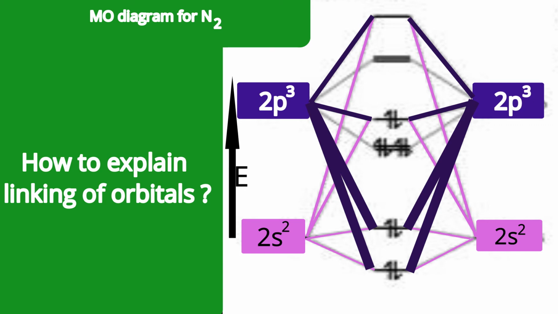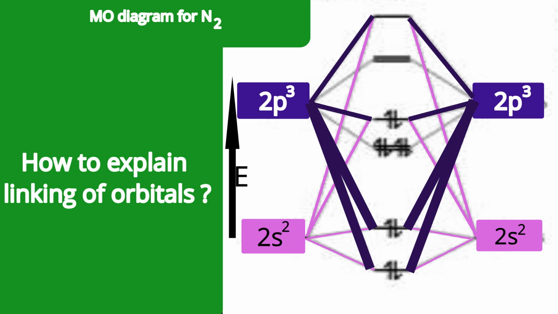In detail, we are going to discuss the energetics. But understand what kinds of combinations are there. By the way, the highest orbital, the 6 sigma star orbital, and the antibonding s orbital, which is the 4 sigma star orbital, both have the same symmetry.